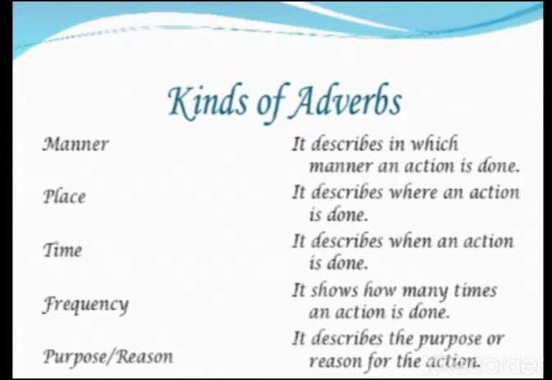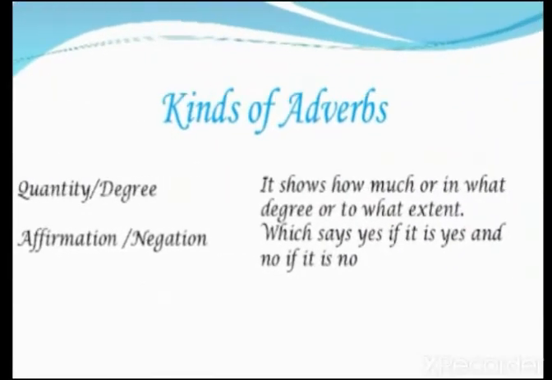Fifth is purpose and reason. It describes the purpose or reason of the action. Sixth, quantity or degree.